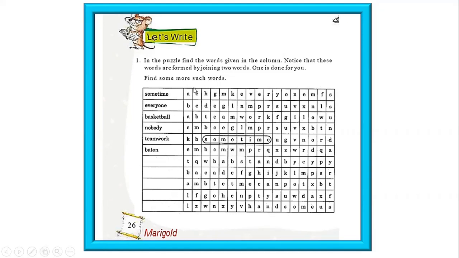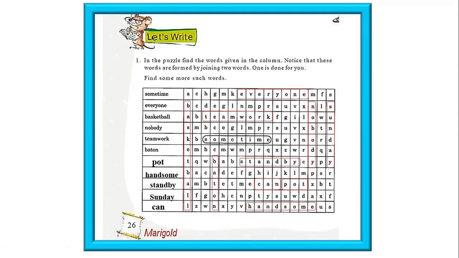So let's begin, children. The first word sometime is already circled. The second word is everyone and it comes in the first row. The next word is basketball. Please circle it, children. Here you will find the word nobody. Next is teamwork. Then we have the word baton. Some other words that we can find from this puzzle are pot, handsome, standby, Sunday, and finally can.